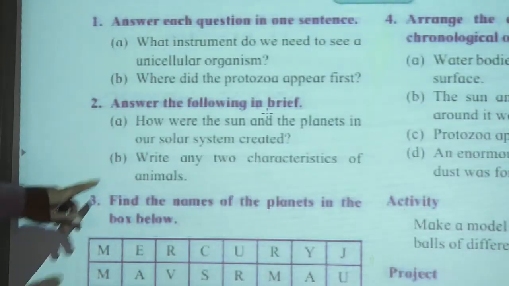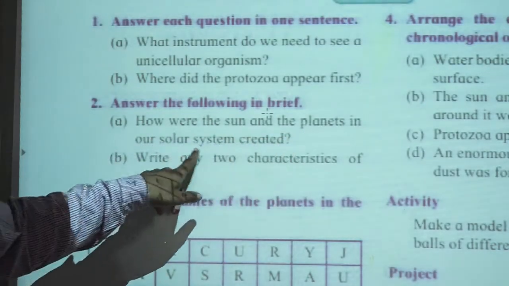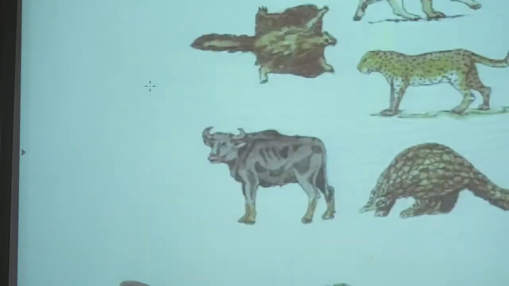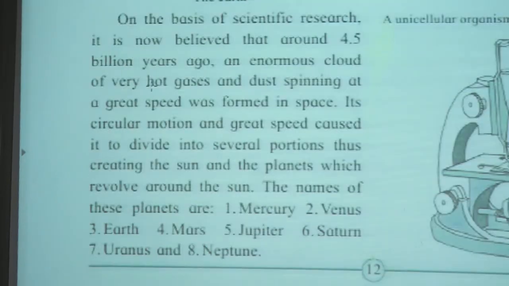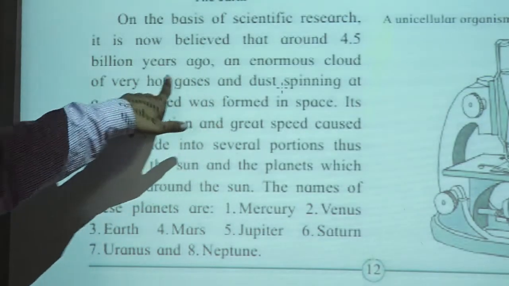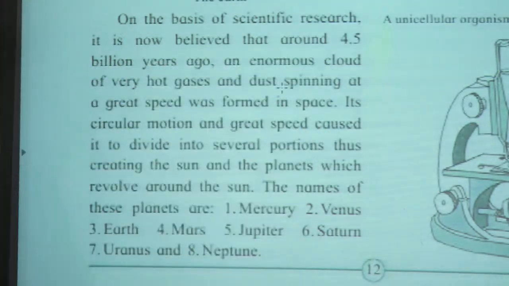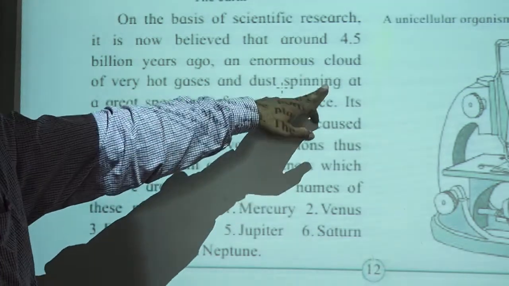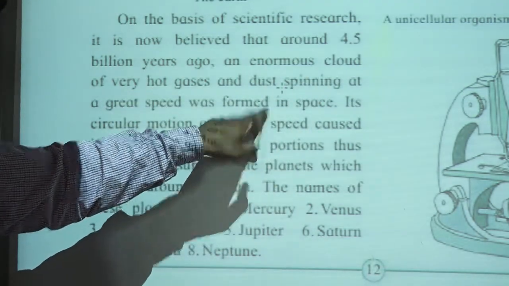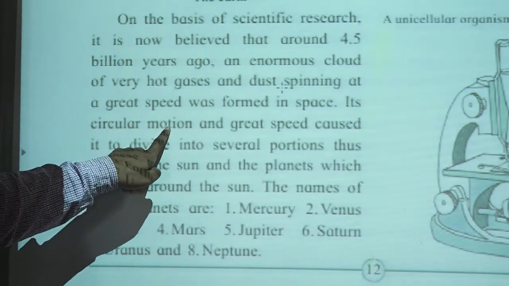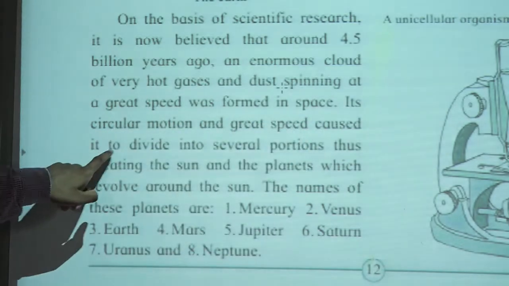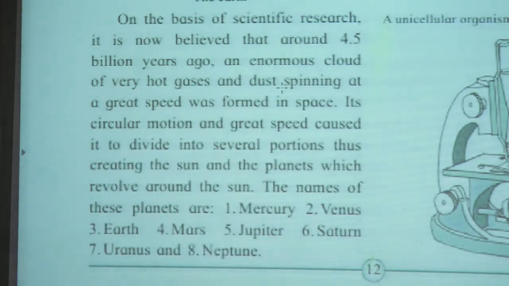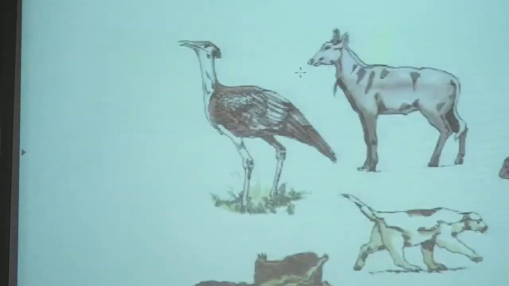Next question is, how were the sun and the planets in our solar system created? I have already discussed this with you in part 1 of our lesson. It was some 4.5 billion years ago. An enormous cloud of very hot gases and dust spinning at a great speed was formed in space, and its circular motion and great speed caused it to divide into several portions. Thus, the sun and the planets were created. Okay, that is the answer to this question.